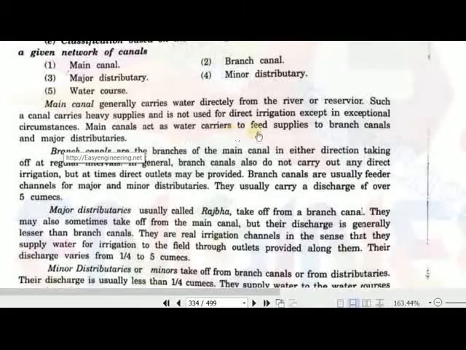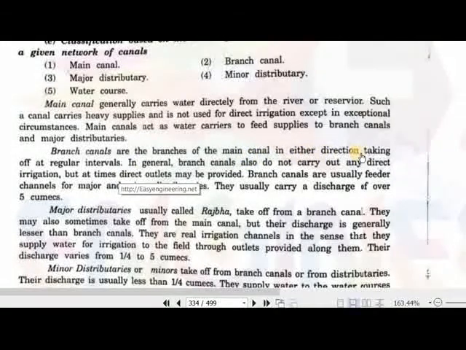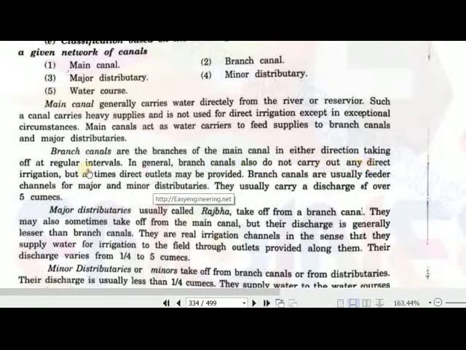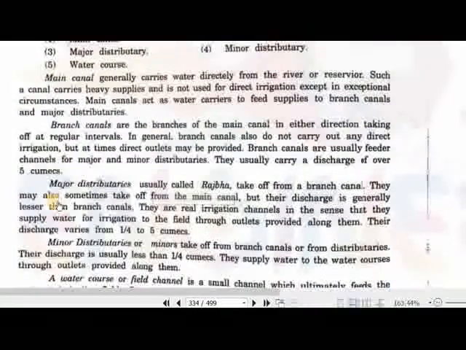The main canal acts as a carrier to feed the supplies to further branch canals. Branch canals are the branches of the main canal in both directions, right bank and left bank. In general, a branch canal also does not carry out direct irrigation, but at some times we can take direct irrigation off from those canals.